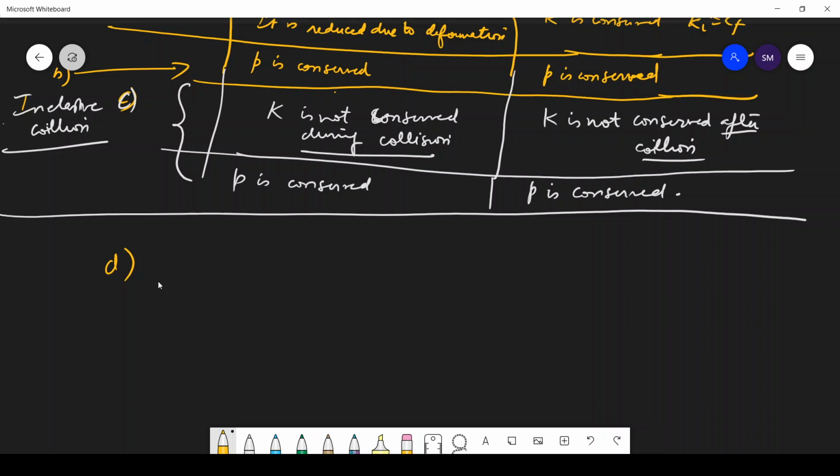So the potential energy of 2 billiard balls depends only on the separation distance between their centers.